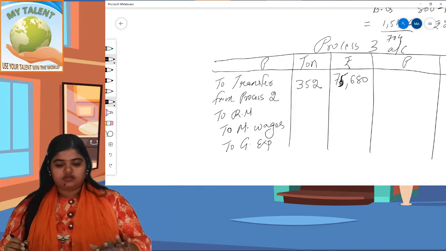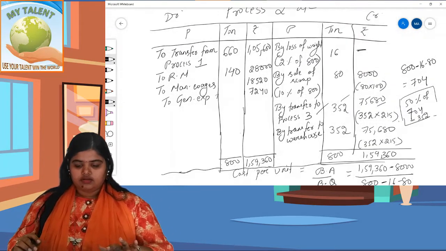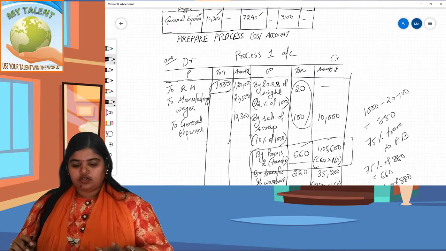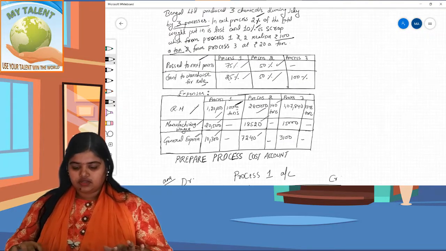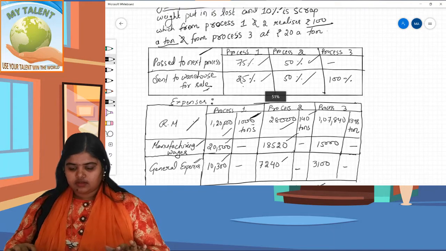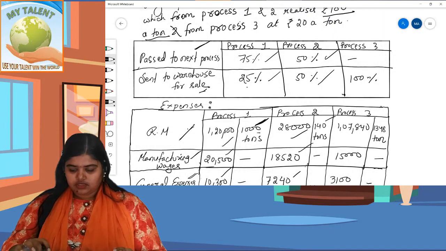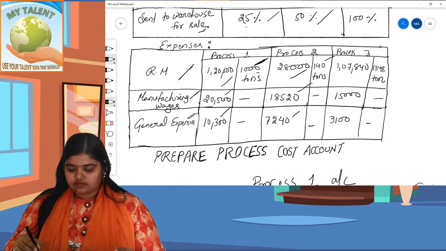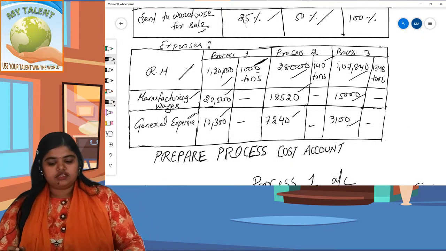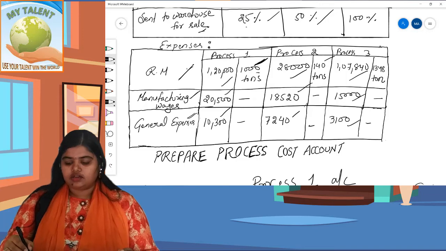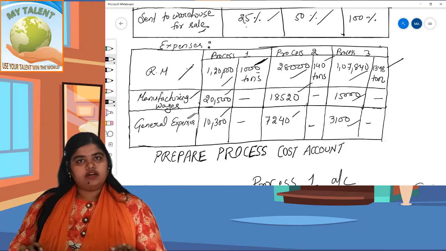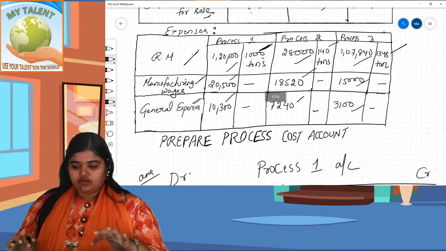Okay, see the question once again and forget process 1 and concentrate on process 3. Here you can see process C. Expenses are here, 15,000, 3,100, and the ton is 1,348. We have to write it down.